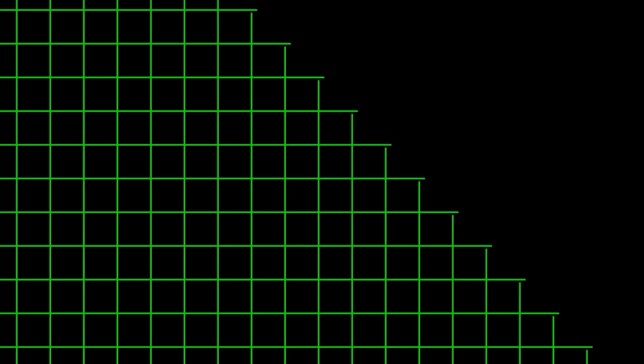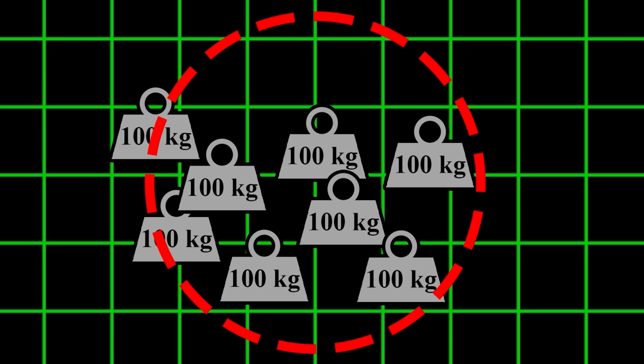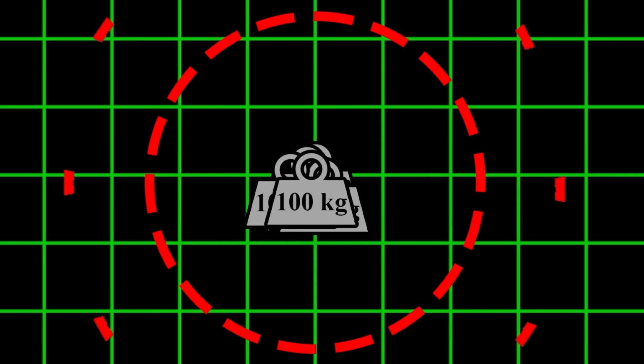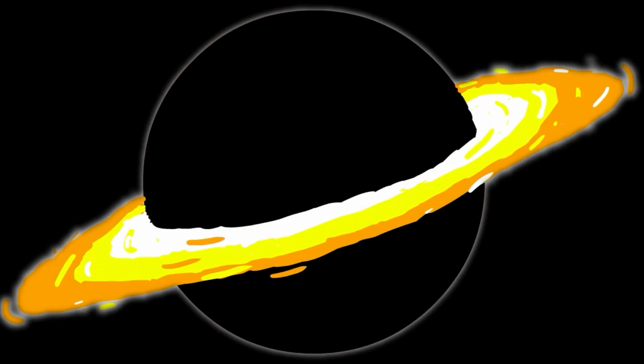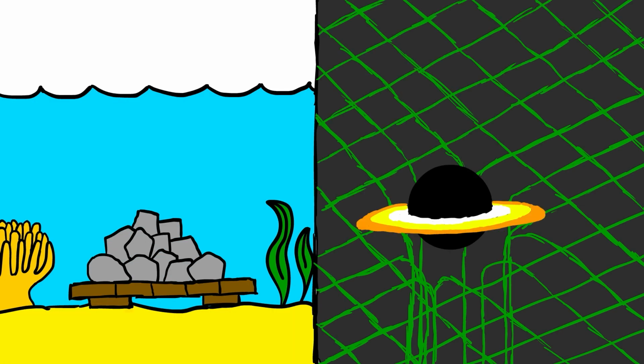Take any random point in space and put a bunch of heavy stuff around it. If there's enough stuff in one area, then the stuff can't escape the gravitational field it has created and compresses into a black hole. Just like a raft isn't able to hold enough rocks, space isn't able to hold enough matter. That's how a black hole is formed.